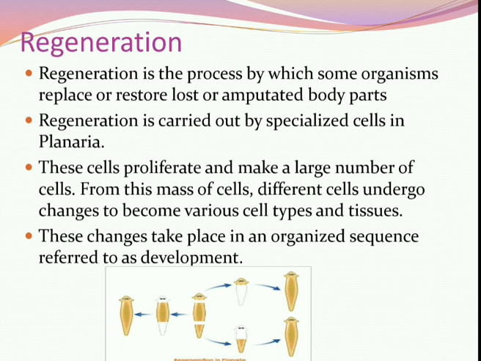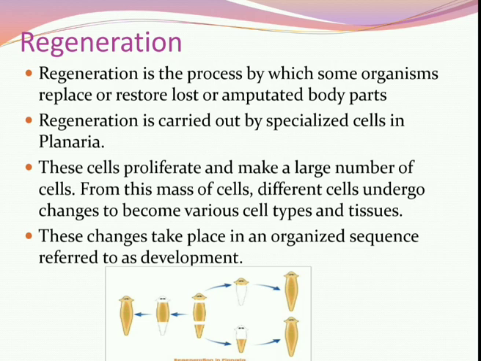Example, in planaria, at the breaking region the cells undergo proliferation. These cells undergo different changes, they form different tissues, different organs, and finally it forms a new organism or new organs.